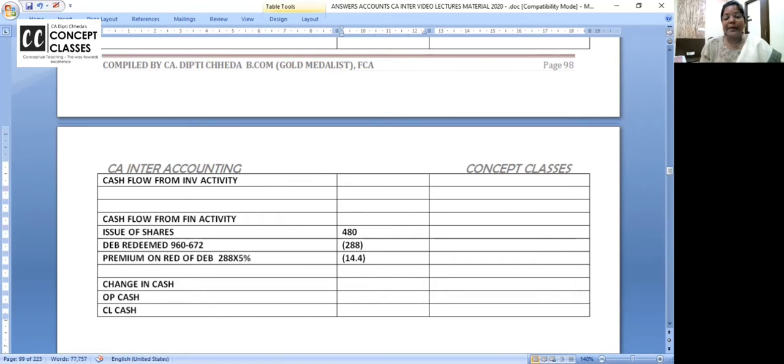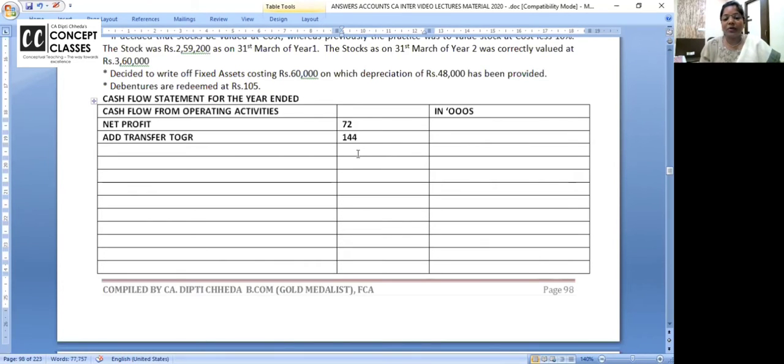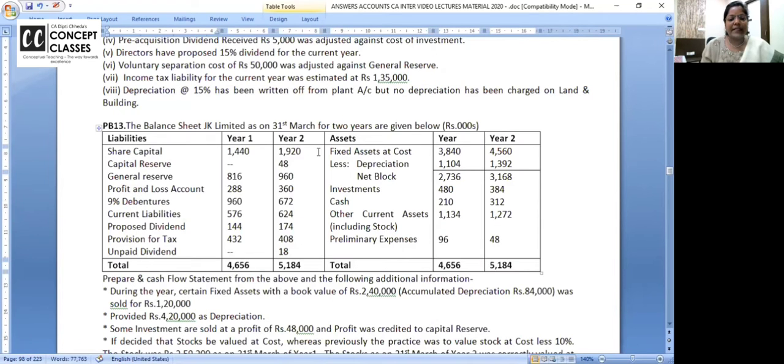But definitely premium must have been debited, no? In the P&L account. So debit means outflow. So what should I do? Add back. Premium on redemption of debentures, add back 14.4 because it is an outflow in the financing activity. Why do you want to show the outflow here? So add back. Clear? Next we have current liability.